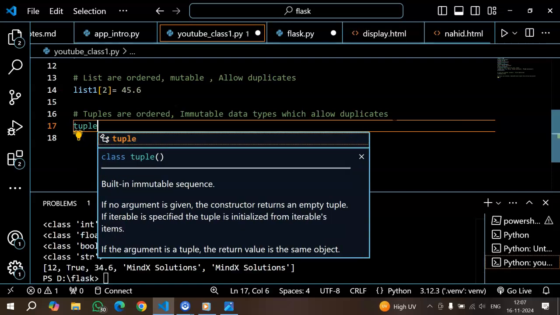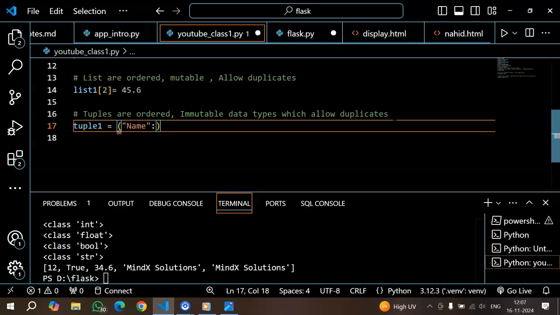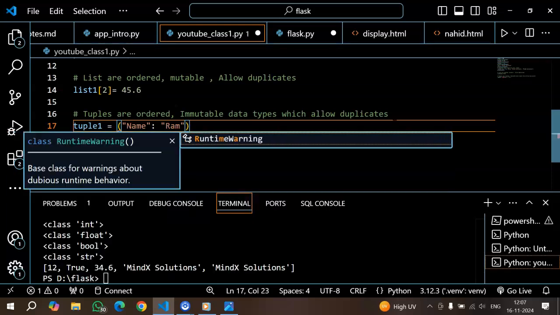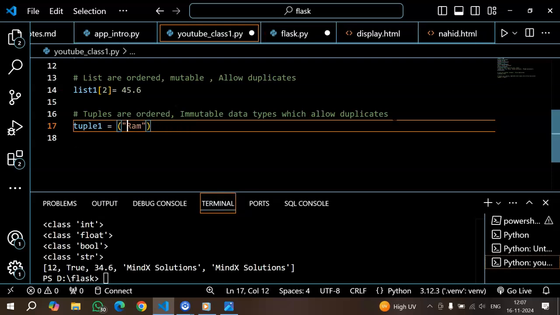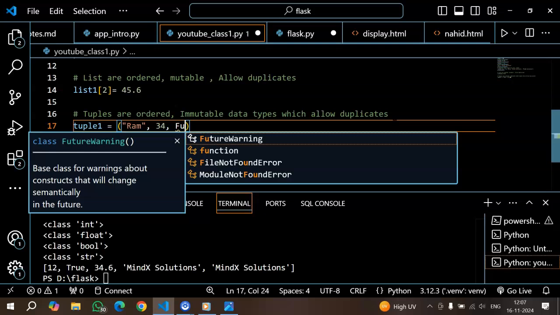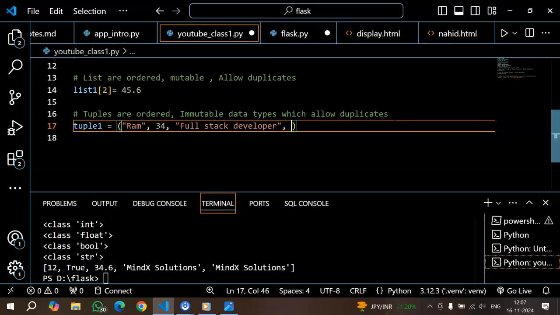For example, I'm initiating a tuple here, tuple 1, and I'm storing some employee details here. Let's assign Ram as an employee name. I'm assigning my employee details: Ram of age 34, who's a full stack developer, and whose salary I'm assigning to 56,000.